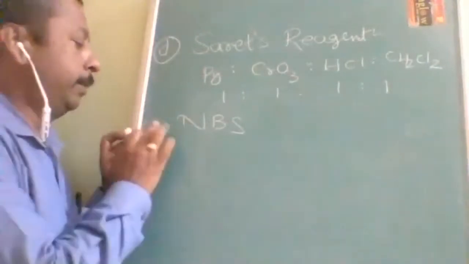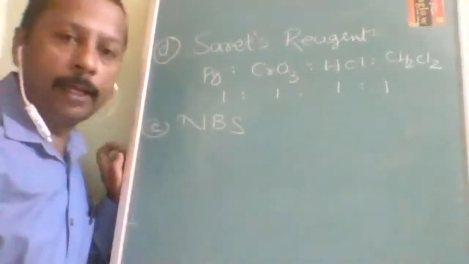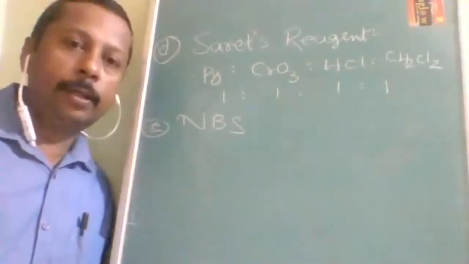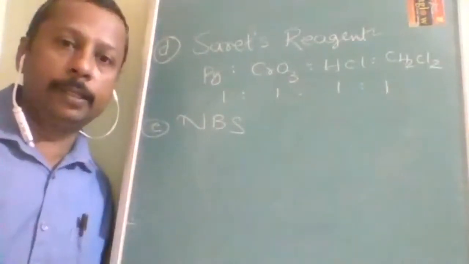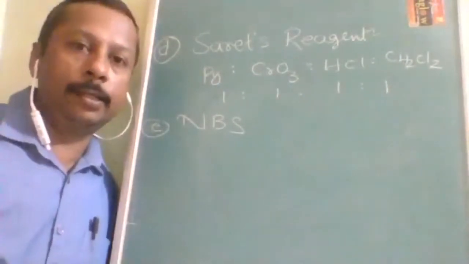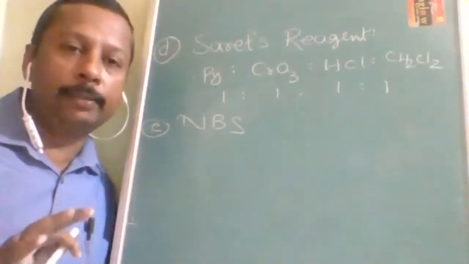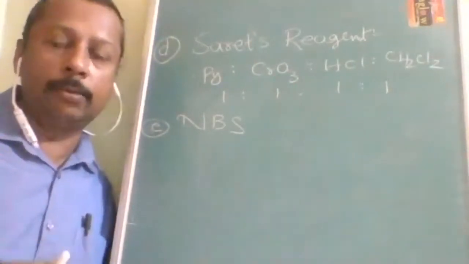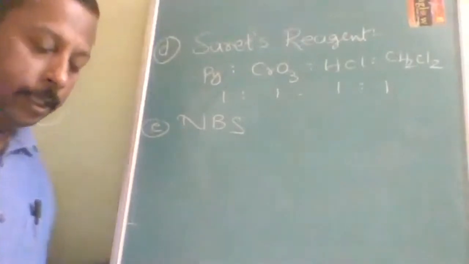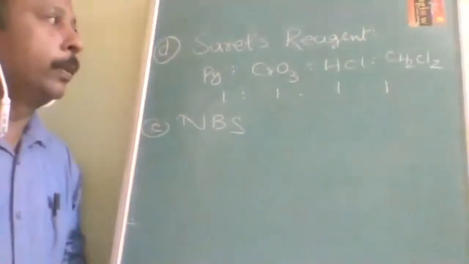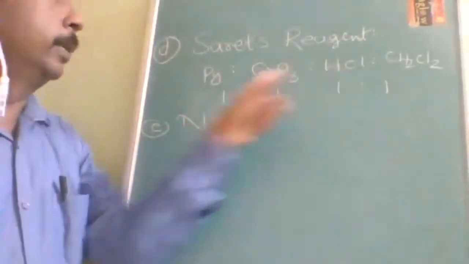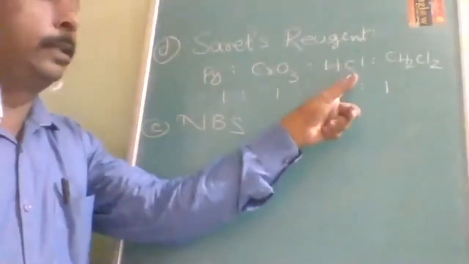Previously we have studied three mild oxidizing agents, and two more mild oxidizing agents are there. They are Sarrett's reagent. Frankly speaking, it is not at all a new reagent. It is an old reagent only, like we have studied in PCC. PCC is pyridine, CrO3, HCl.